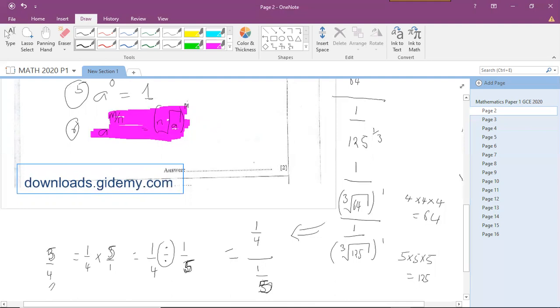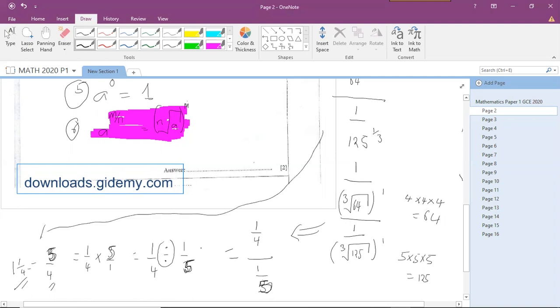Therefore, our answer will be 5 over 4. Or if you want, you can say a whole 1 over 4. If you want to convert it into an improper fraction, it doesn't matter. They'll still give you marks whether you leave it as a proper fraction or an improper fraction, as long as you show all these steps.